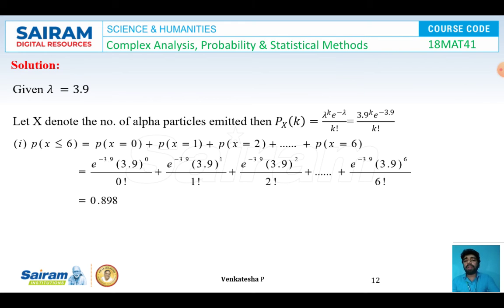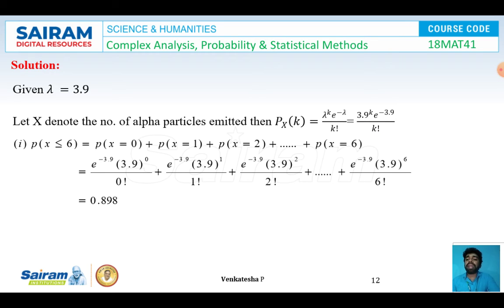So in this problem, the mean value is given by 3.9, and we know that in the Poisson distribution the mean is nothing but lambda. So I'll be taking lambda is equal to 3.9. Now this x denotes the number of alpha particles. So that is p x of k is equal to lambda power k e power minus lambda by k factorial. Now in this formula I am going to replace lambda is equal to 3.9. So I got p x of k is equal to 3.9 whole power k e power minus 3.9 by k factorial.